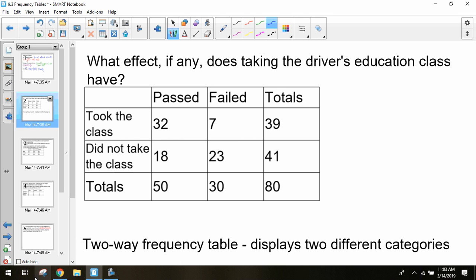So that's just reading a frequency table. Now we're going to talk about how can I use this to actually make some probabilities. How can I figure out what is the probability?